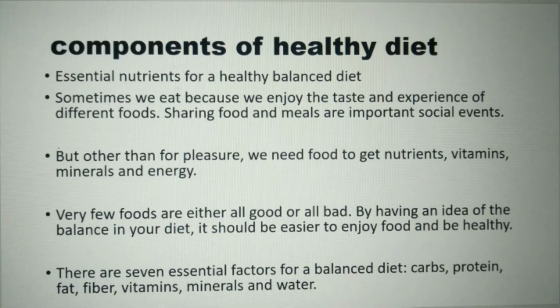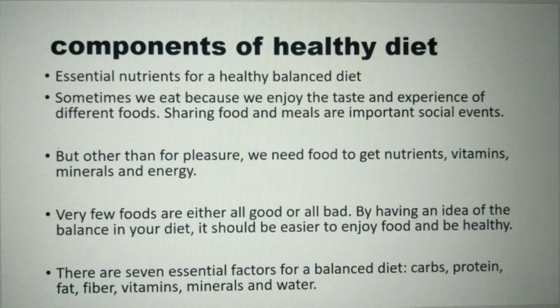Sometimes we eat food because we enjoy the taste of different foods or want to experience different food items. But other than pleasure, we need food to get nutrients, vitamins, minerals, and energy, with a proper balance of all macro and micronutrients.